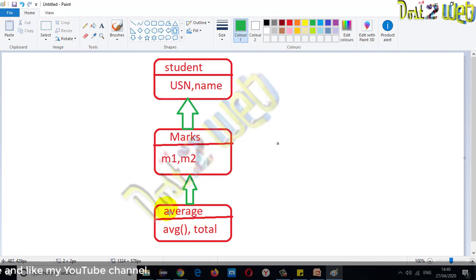Average is the subclass and the superclass for average is marks. Same way, marks is a subclass and its superclass is student. So this is your multi-level hierarchy, and you have to write the program for this.